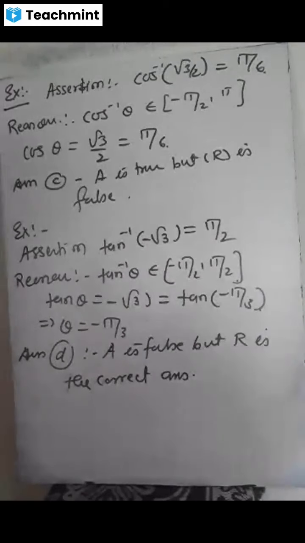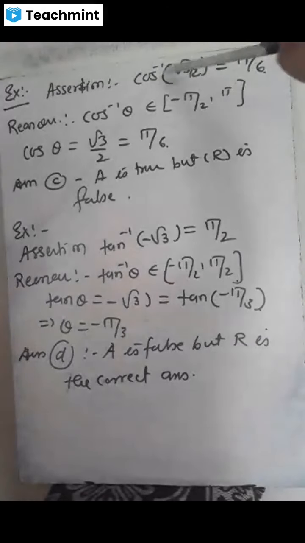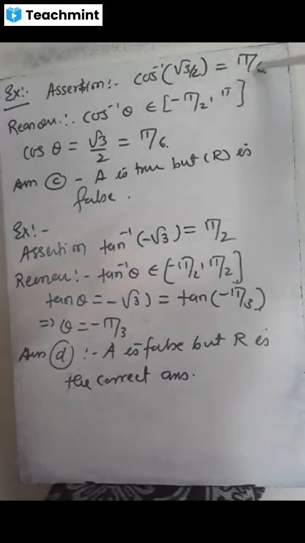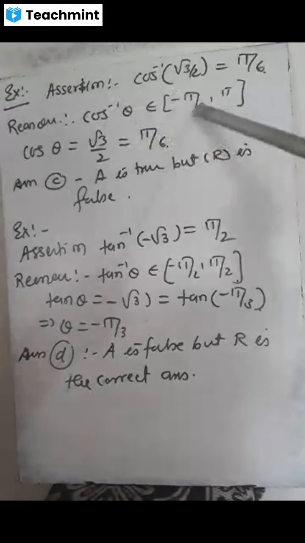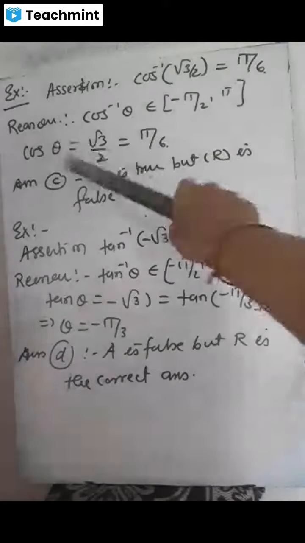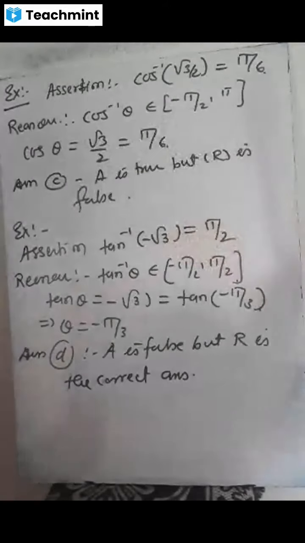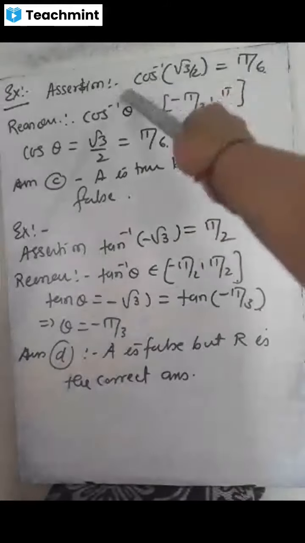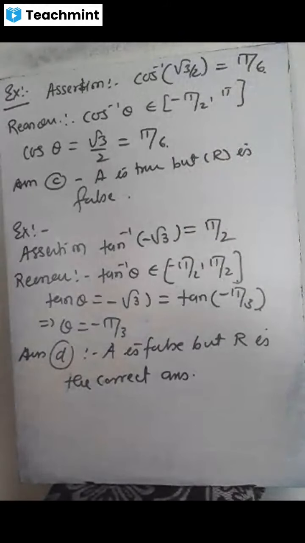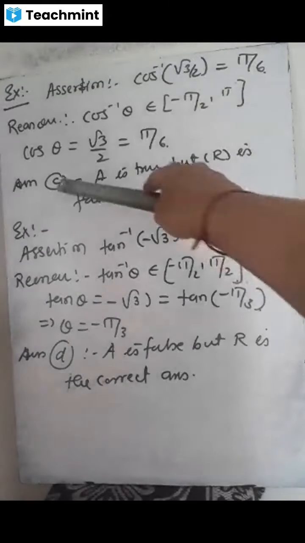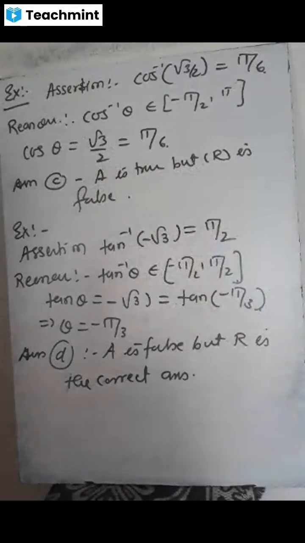See here, next question. Assertion: cos inverse of minus root 3 by 2 is equal to pi by 6. Reason is given: cos inverse theta belongs to this range, and cos theta root 3 equal to pi by 6. Here if you observe, the assertion is the correct answer, but the reasoning is not correct, so it is false. So we have marked here the option C.